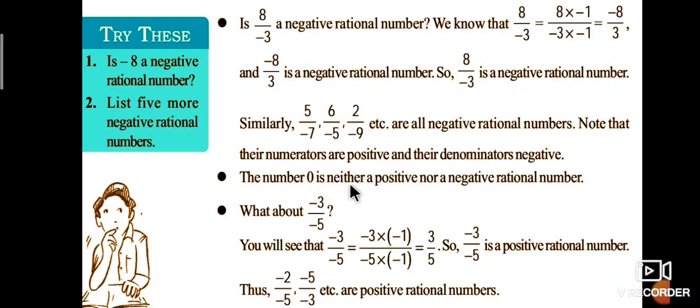The number 0 is neither a positive nor a negative rational number.